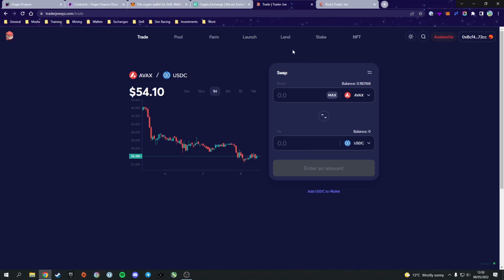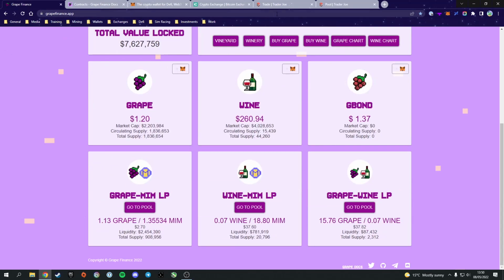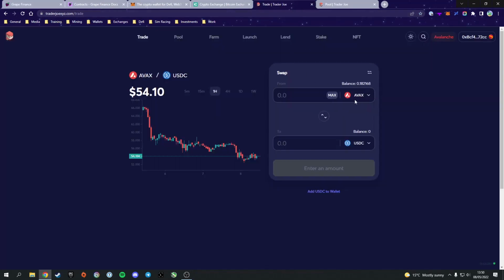Here we're going to have to do 2 transactions in order to buy Grape. You can't, due to the way the liquidity is set out, as was demonstrated over here with the liquidity pools. There is no liquidity pool that lets you go from Avax to Grape. What you'd have to do is go from Avax to Mim, and then Mim to Grape. Still super easy process.